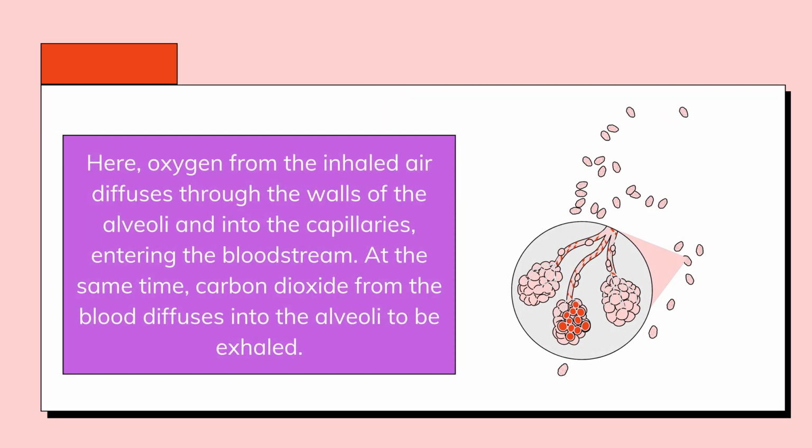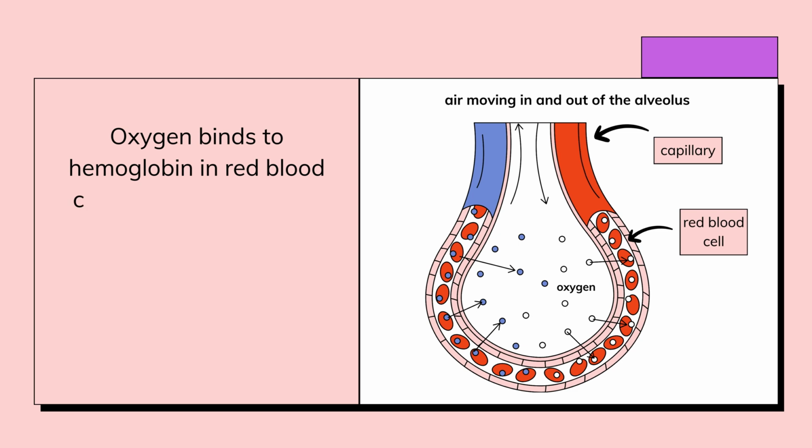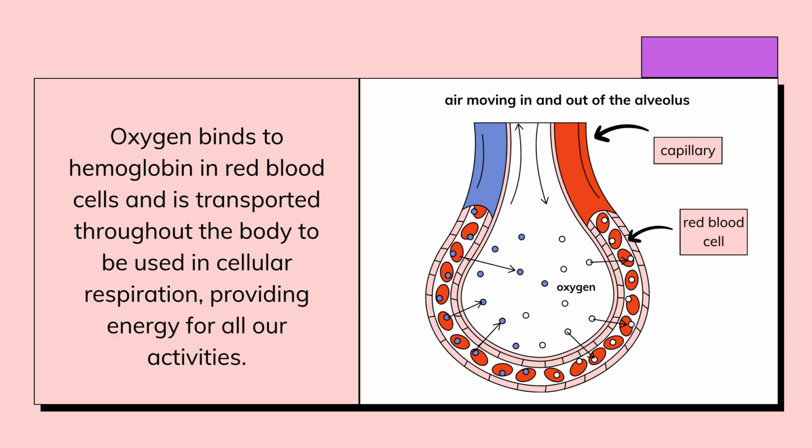Here, oxygen from the inhaled air diffuses through the walls of the alveoli and into the capillaries, entering the bloodstream. At the same time, carbon dioxide from the blood diffuses into the alveoli to be exhaled. Oxygen binds to hemoglobin in red blood cells and is transported throughout the body to be used in cellular respiration, providing energy for all our activities.